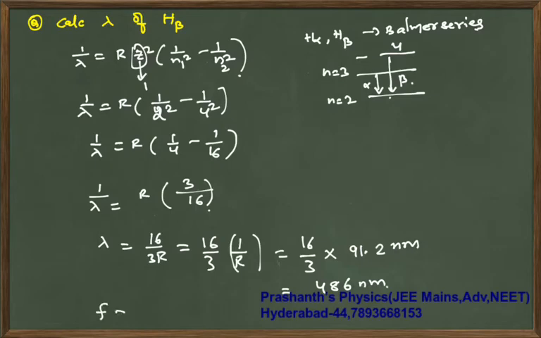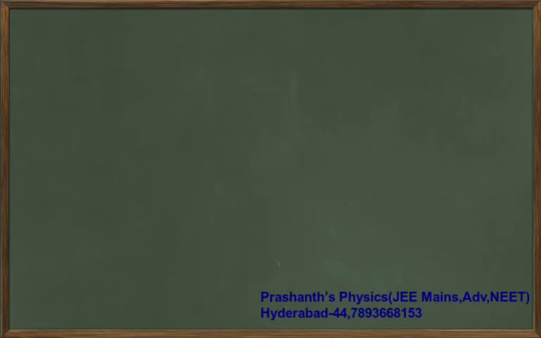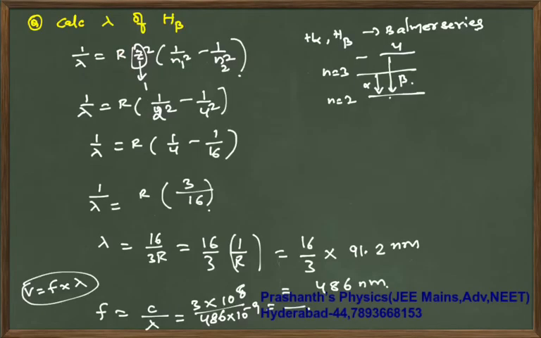Now if frequency is asked, velocity of wave is frequency into wavelength. So frequency is c by lambda. C is 3 into 10 power 8 by lambda, which is 486 nanometers, meaning 10 power minus 9. Simplify, and that is your answer. Right. Next, basic questions you will be able to do properly.